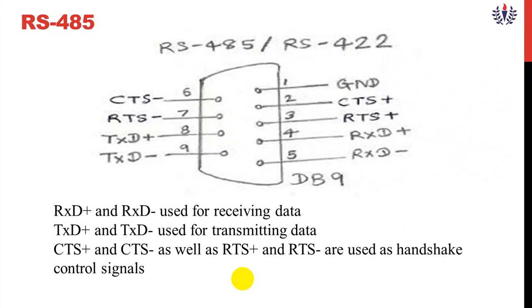Okay, so this is a pin diagram of the RS-485 and RS-422 cable. Here RxD plus and RxD minus are used for receiving the data. TxD plus and TxD minus are used for transmitting the data. CTS plus and CTS minus as well as RTS plus and RTS minus are used as handshaking control signals.